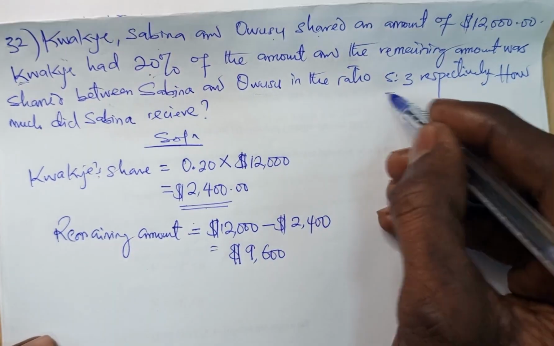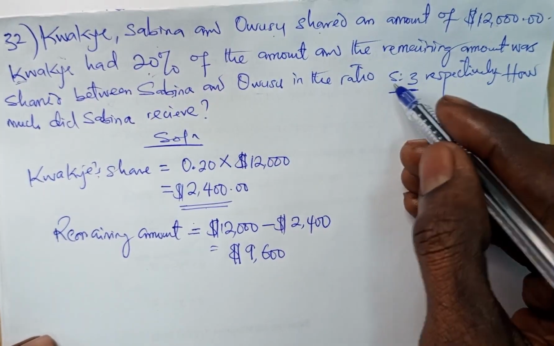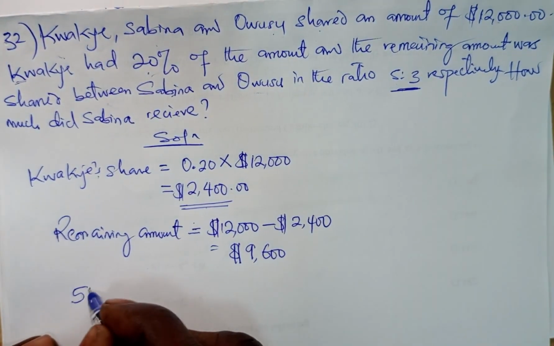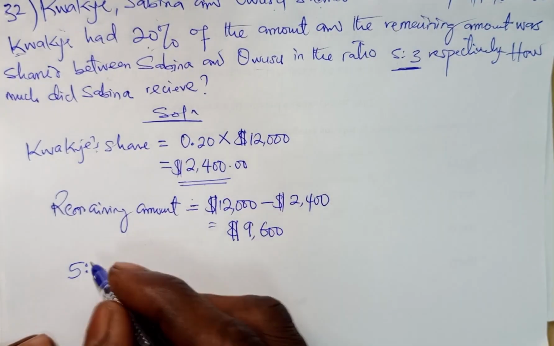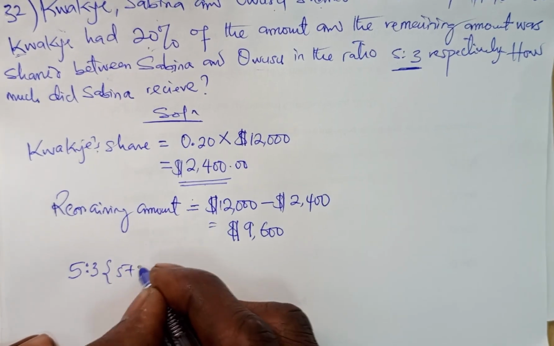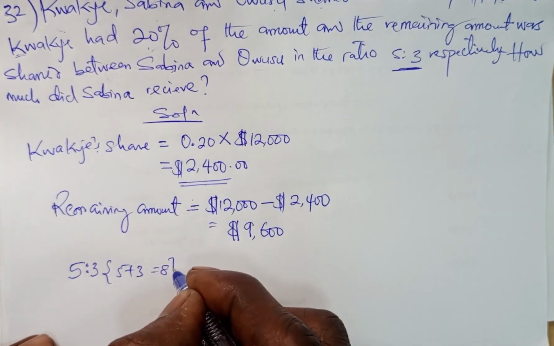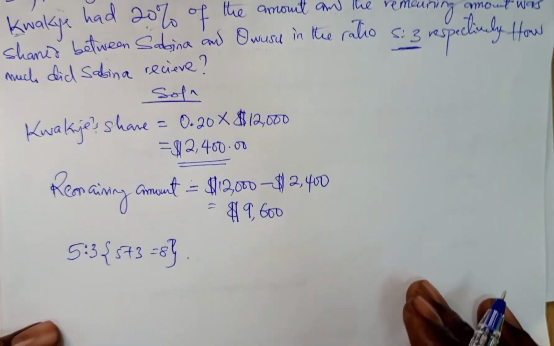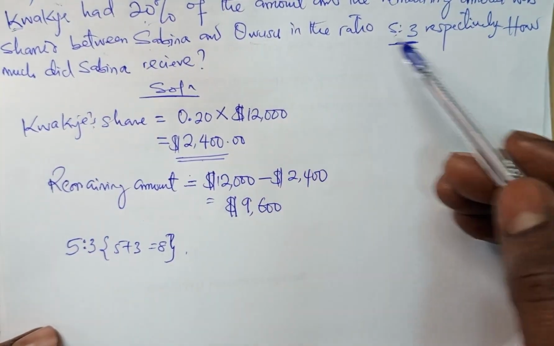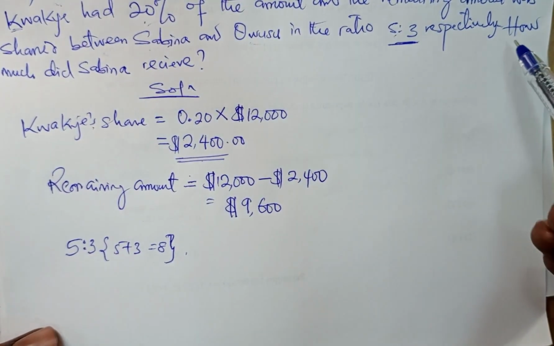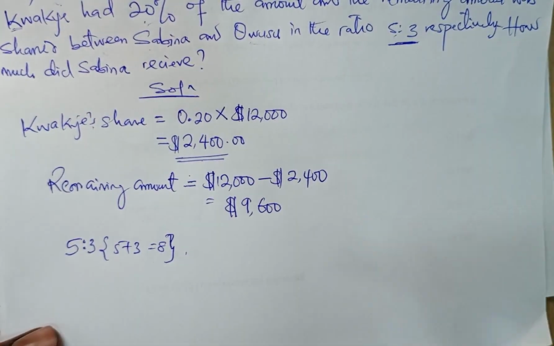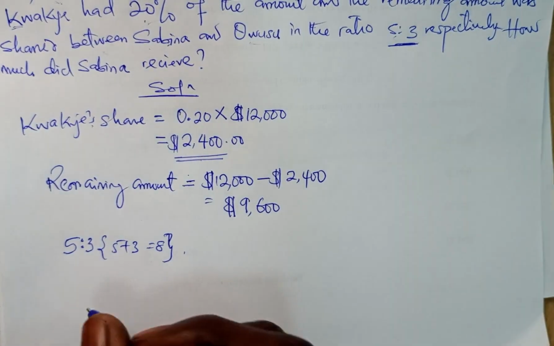So, but remember, we have to share this remaining amount in the ratio of 5:3. Okay, so remember, by our basic ratio experience, we know how 5:3. Definitely, we're going to add it, okay? And this is going to be 5 plus 3, which is what? Which is 8. Okay, which is 8. So now, what do we do now? You say Sabina goes for 5 and Owosu for 3. But we want to have Sabina's share. How much did Sabina receive in the course of the sharing?